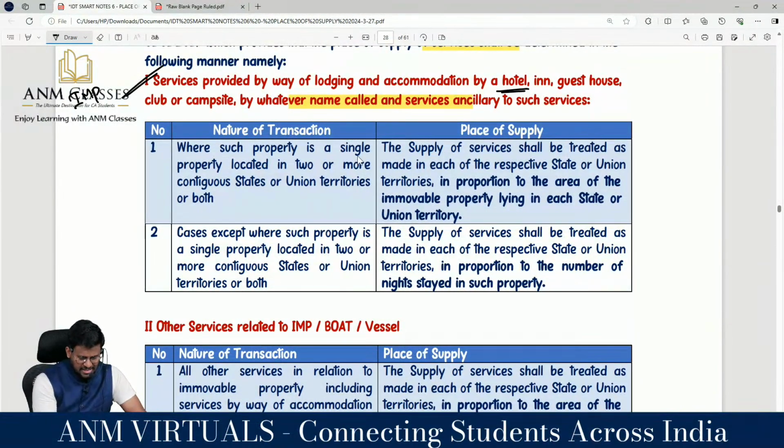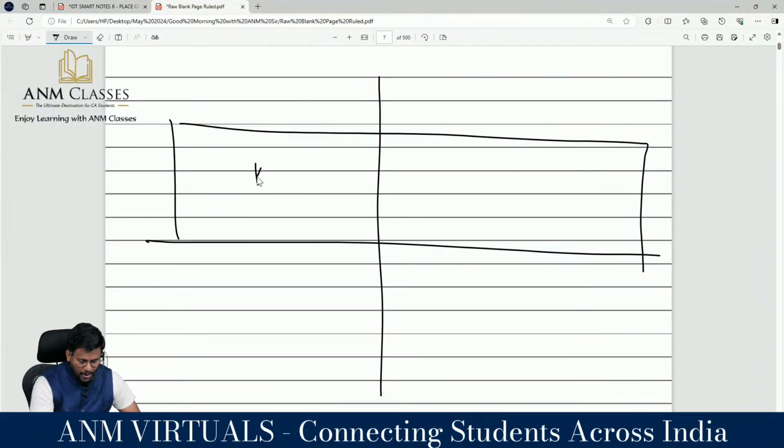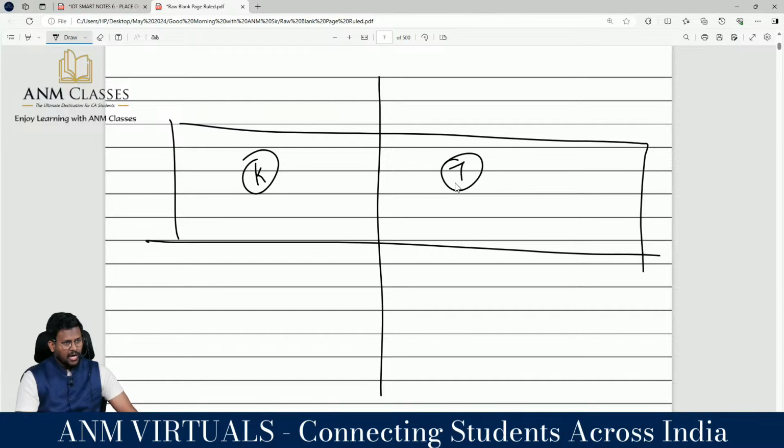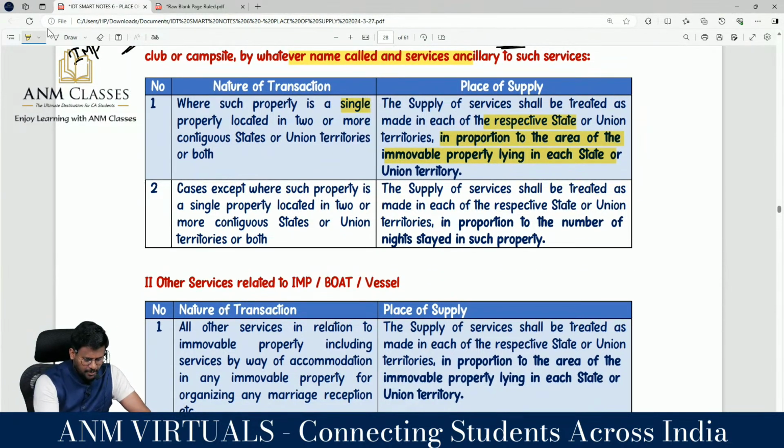Where such property is a single property located in two or more contiguous states or union territory or both, supply of service shall be treated as made in each of the state or union territory in the proportion of the area of the property lying in each state or union territory. For example, கேரளால எவ்வளோ ஸ்கொயர் ஃபீட்டு, தமிழ்நாட்டில் எவ்வளோ ஸ்கொயர் ஃபீட்டு, அப்படி நீங்கள் ஏரியா வைஸ் பிரிச்சுட்டு ரெண்டு பேருக்கும் பிளேஸ் ஆஃப் சப்ளை பிரிச்சு தரணும்னு சொல்கிறாங்க. கேசஸ் எக்ஸெப்ட் வேர் சச் ப்ராப்பர்ட்டிஸ் என்ன ப்ராப்பர்ட்டி? சிங்கிள் ப்ராப்பர்ட்டி located in two or more contiguous state or union territory or both.